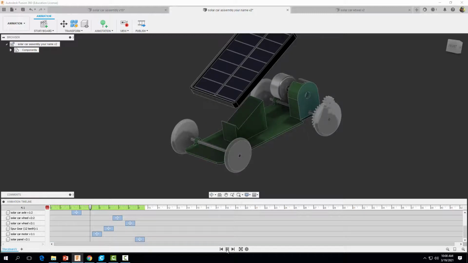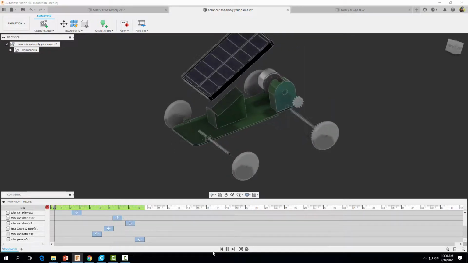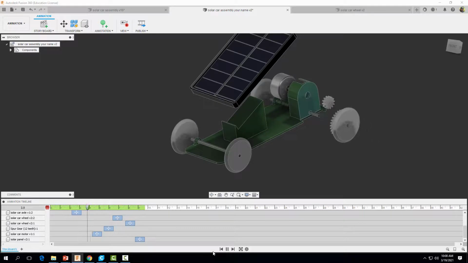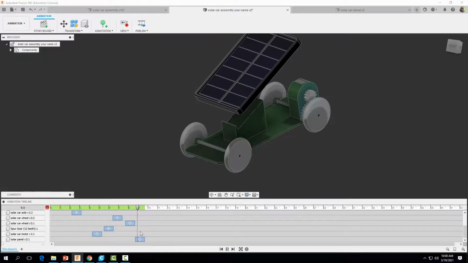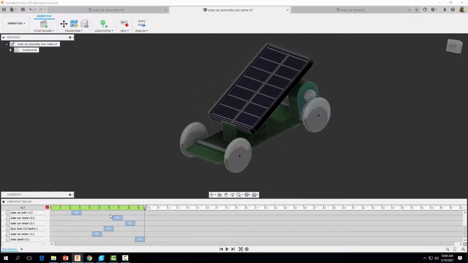So now let's go ahead and click play. And it looks good. So you can see, if you stagger them like this, you can see how each part comes on one at a time.